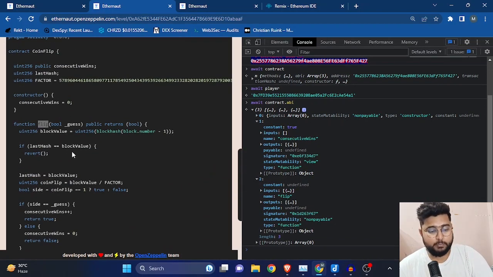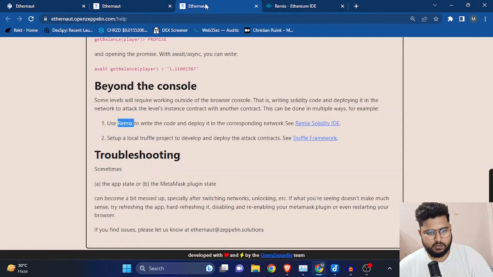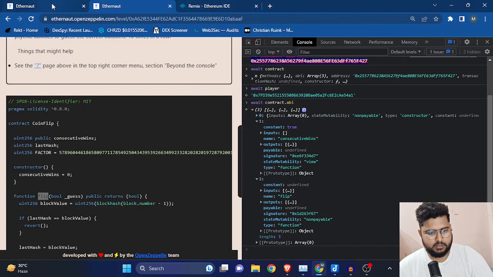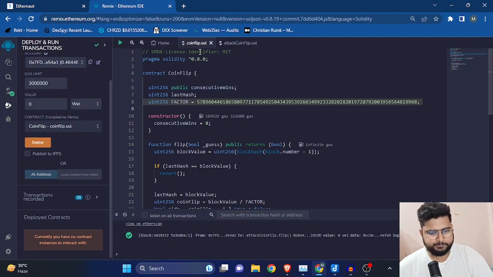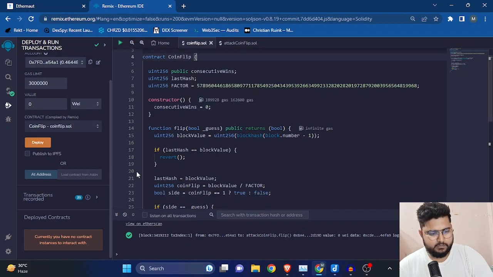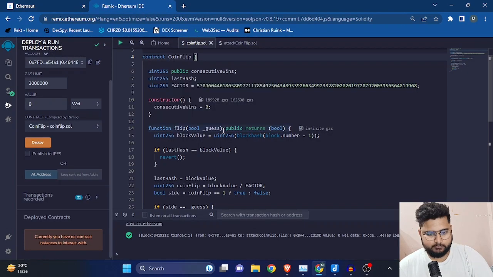I have not copied the contract, and I'll not keep on copying in every video. I have copied this contract, I'll just cut it. So here is the Remix IDE, and we have this CoinFlip contract. I have copied it from the main contract over here.